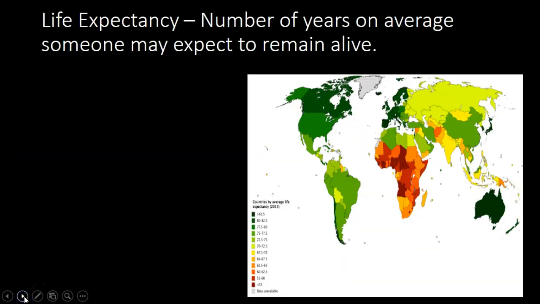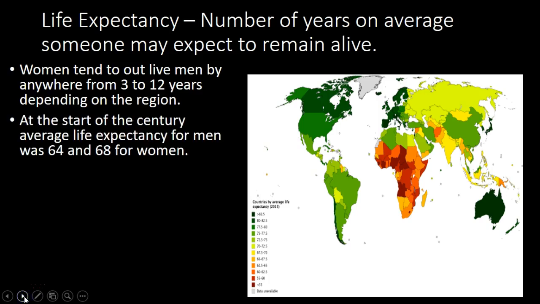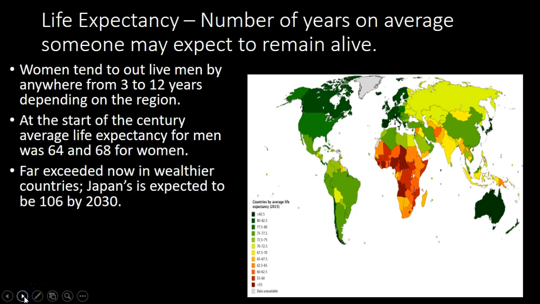Life expectancy is the number of years on average someone may expect to remain alive. Women tend to outlive men by anywhere from 3 to 12 years, depending on the region. At the start of the century, average life expectancy for men was 64 and 68 for women. That's far exceeded now in wealthier countries. Japan's expected to be 106 by 2030. And this increased life expectancy is both a benefit and also a problem.